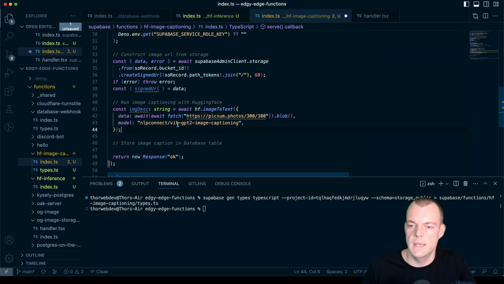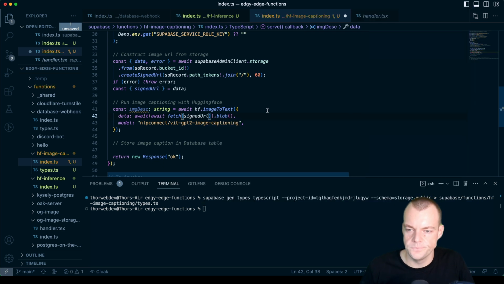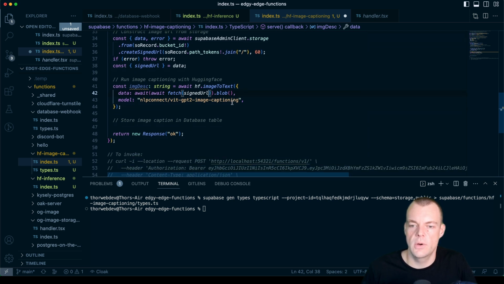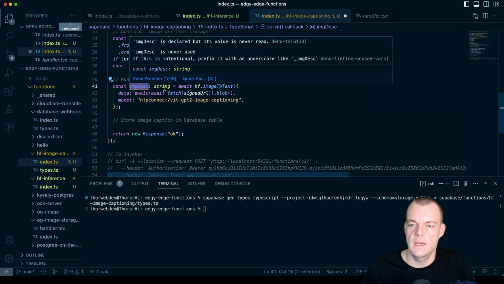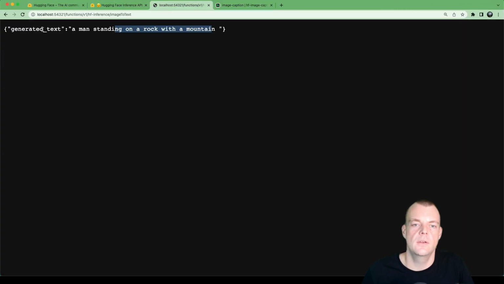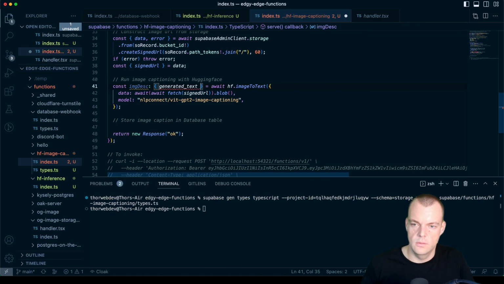There we are. And so here we're basically then fetching the signed URL, so fetching from storage our image, running it through our image captioning, and we're getting our image description. And actually our image description is of type, if we go back and look at this, we have the generated text of type string.